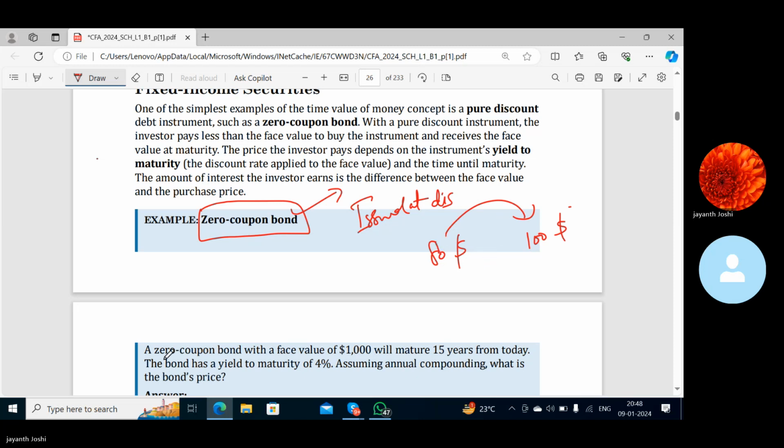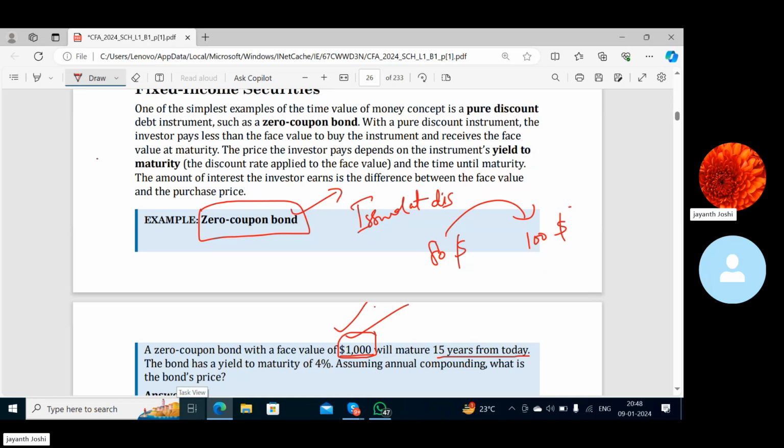Now a zero coupon bond with a face value of $1,000, of course, that is the face value always, will mature 15 years from today. That means after 15 years, what will be redeemed to the bondholder? $1,000, right? It is always redeemed at par or face value.